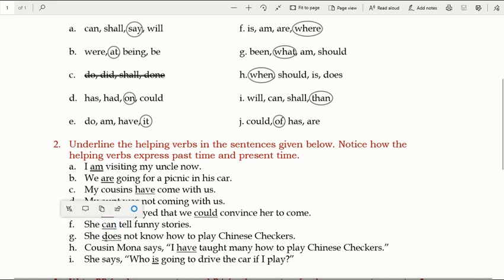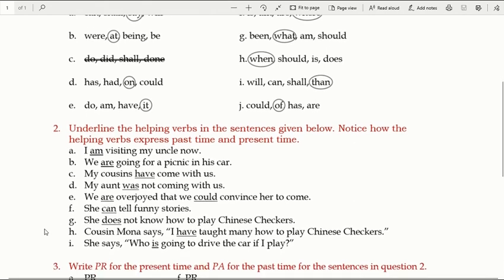Next one is she does not know. उसे नहीं आता. And what is the sentence about? That this girl does not means what? उसे नहीं आता. We could also write she does know. If you remove the word not, it will turn to she does know. But it is does not know. Nahi aata. Next one, cousin Mona says, I have taught. मैंने सिखाया है. I have taught.